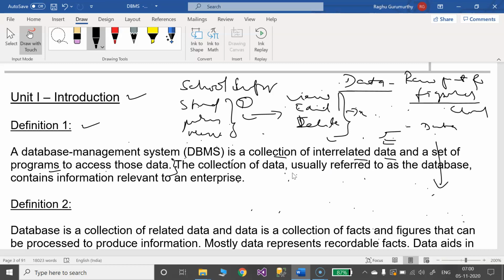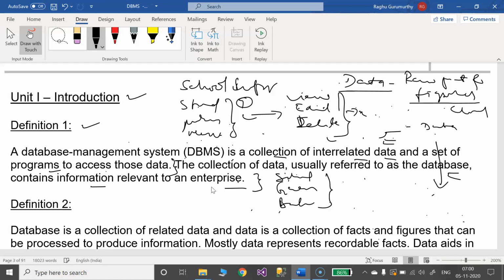See, the collection of data is usually referred to as a database. What they are telling here is that this kind of collection of data is called a database, which contains information relevant to an enterprise. It might be a school, a garment company, a bank, anything.